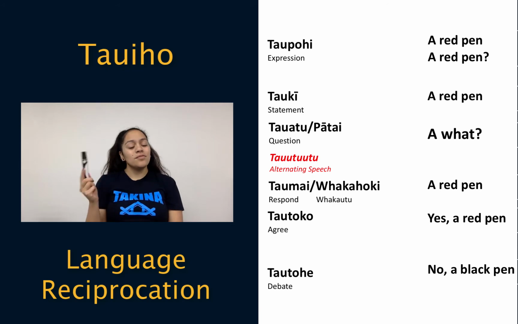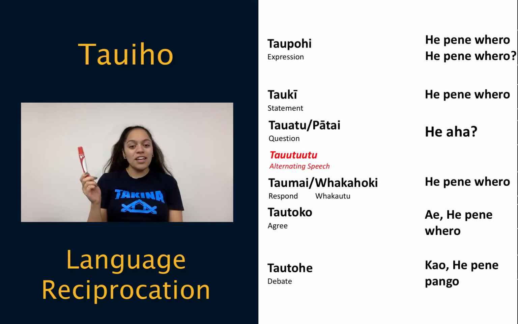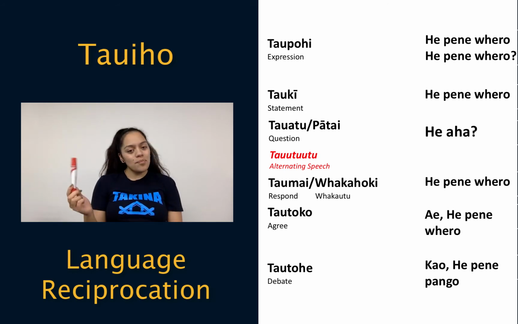No, a black pen. He pene whero. He aha. He pene whero. Ai, he pene whero. Kau, he pene pango.